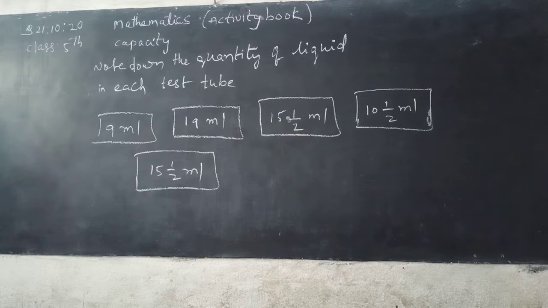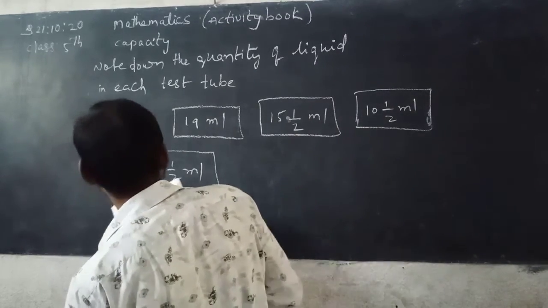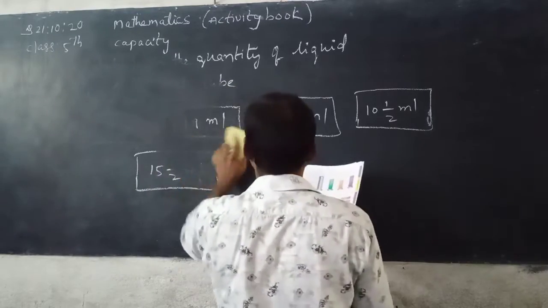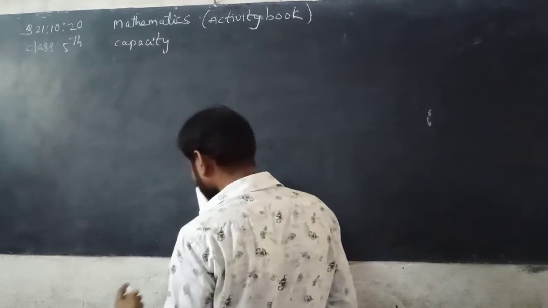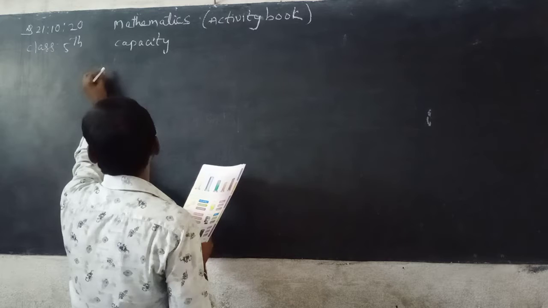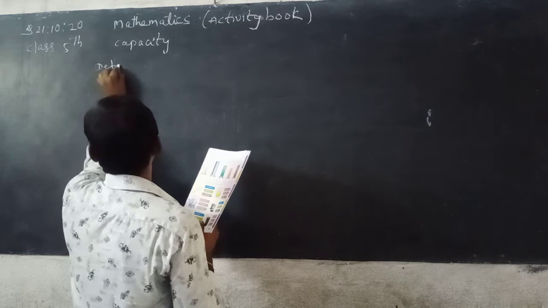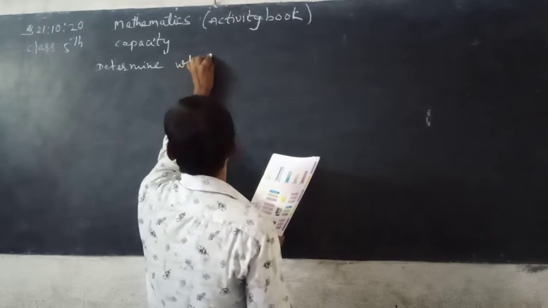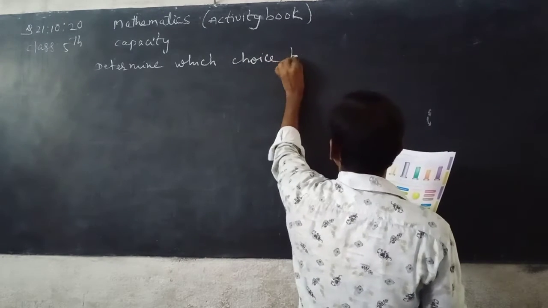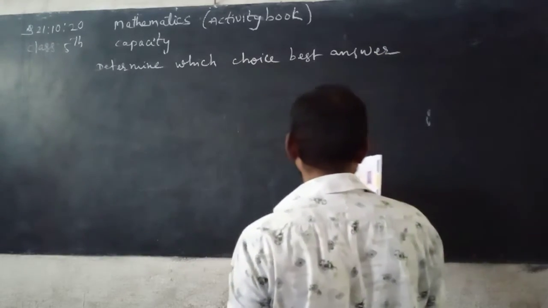See now next one, determine which choice best answers each question.